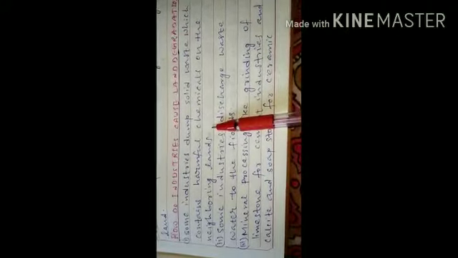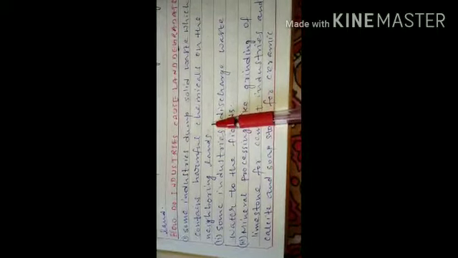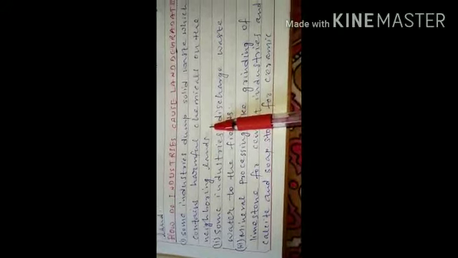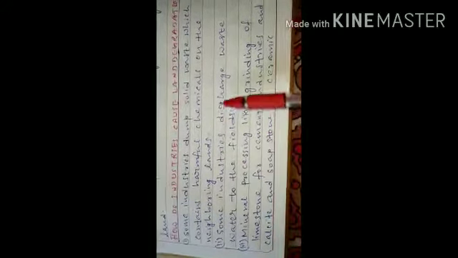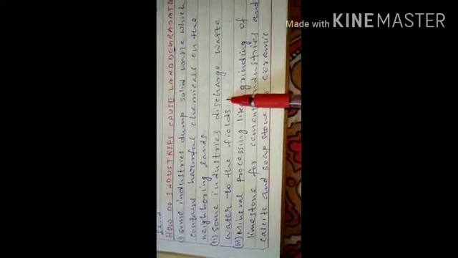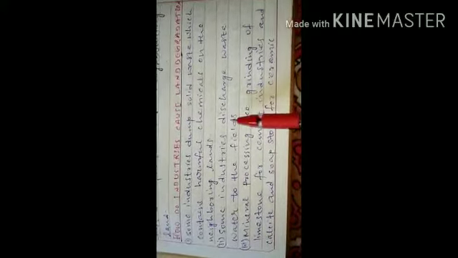You might have seen many industries nearby you. The solid waste dumped nearby causes land degradation. Some industries discharge wastewater to the fields. This wastewater also leads to land degradation.